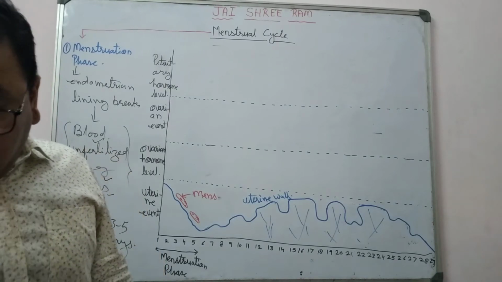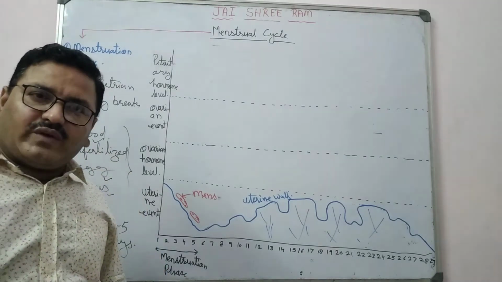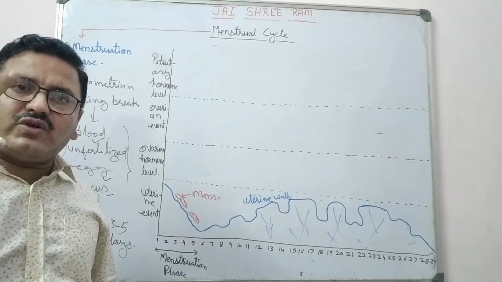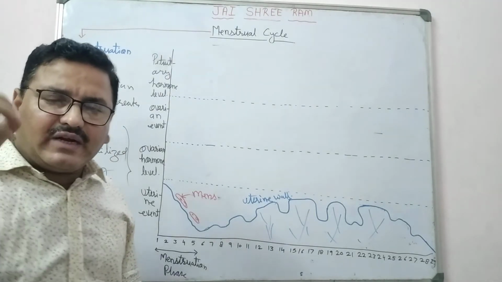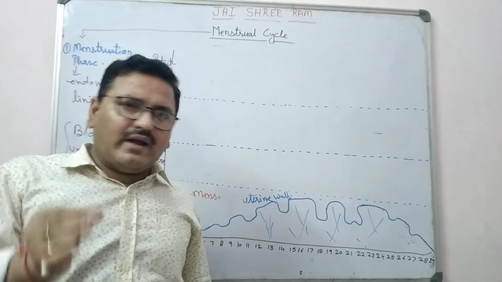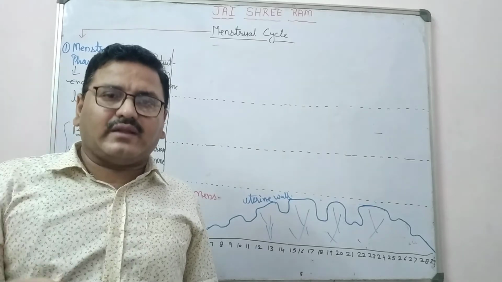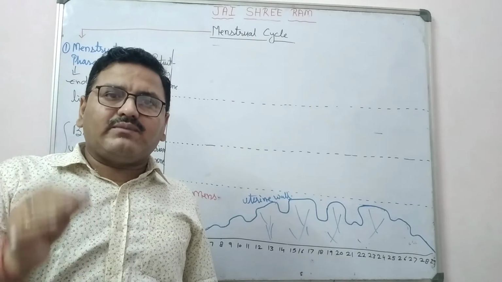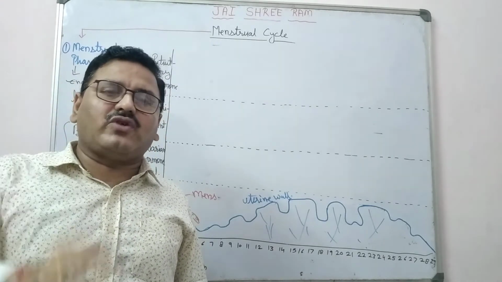But sometimes menstruation gets stopped. So there are two conditions. If the egg gets fertilized in the female, then menstruation is stopped. The second condition, due to poor health or stress condition, sometimes menstruation gets stopped.